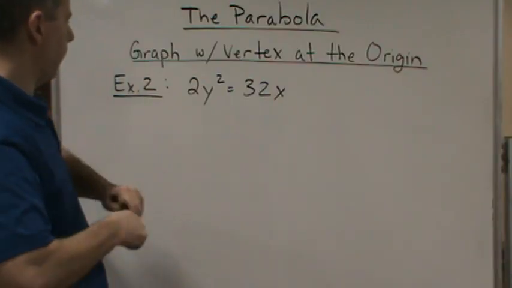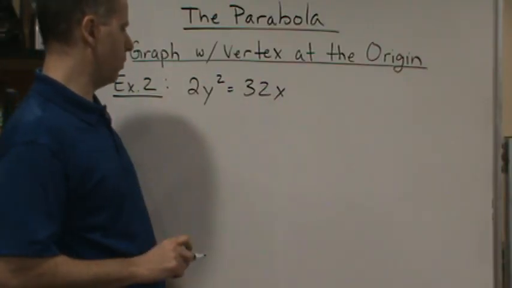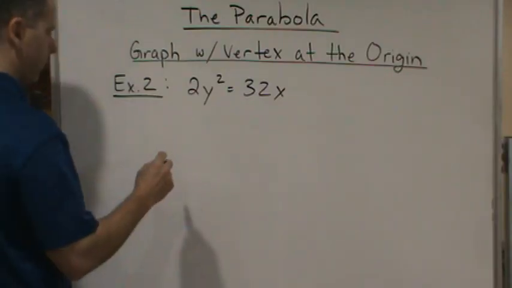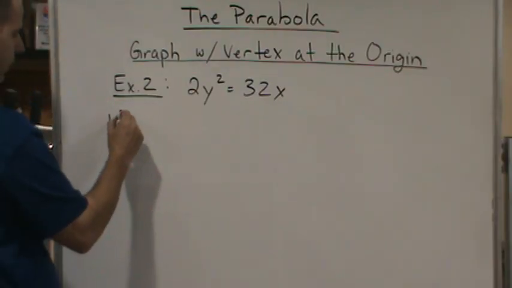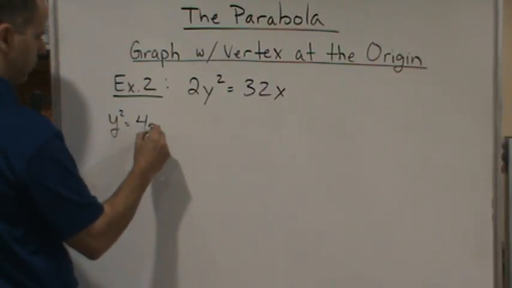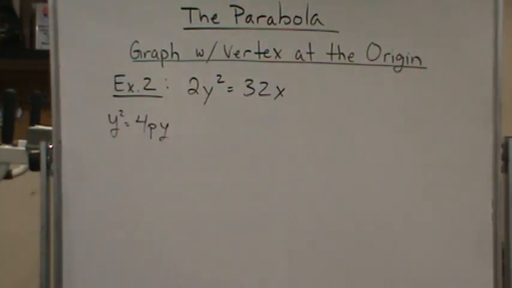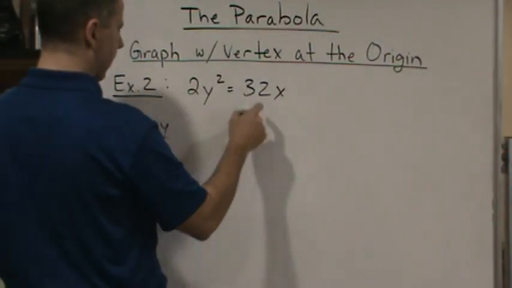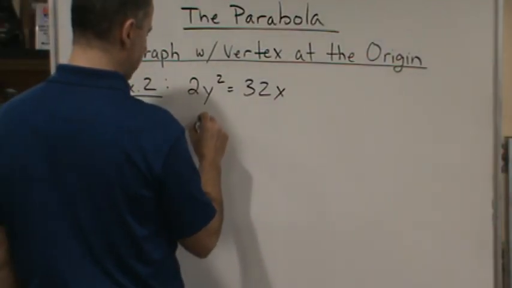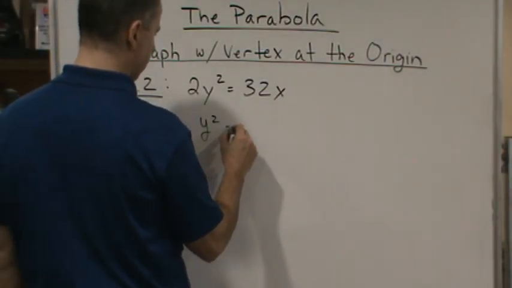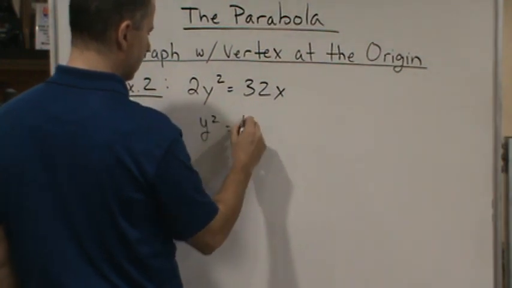Also, I want to put this in the right form, y squared equals 4px, because I want to know what p is. So I'm going to divide everything by 2, and that gives me y squared is equal to 16x.